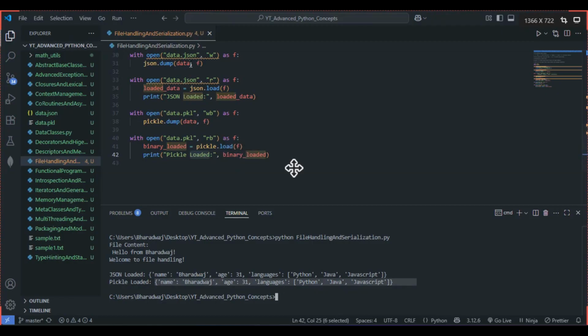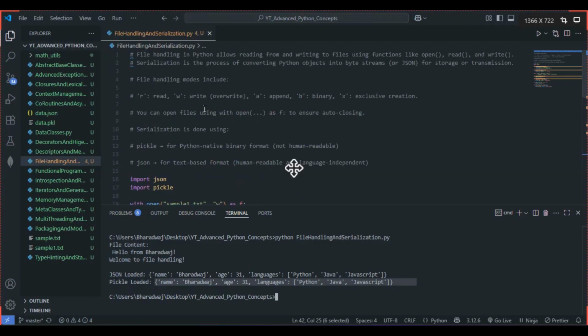So this is it for the file handling and serialization part.